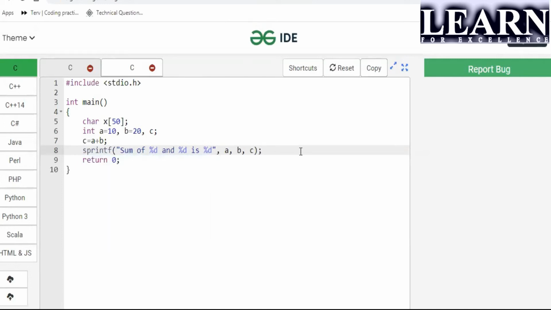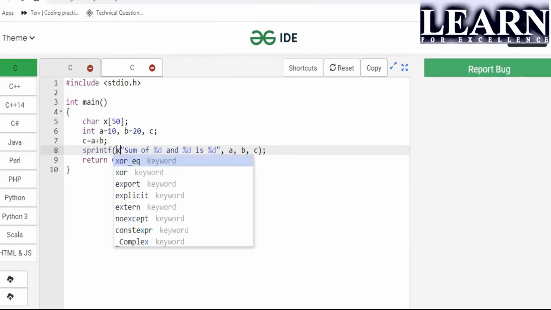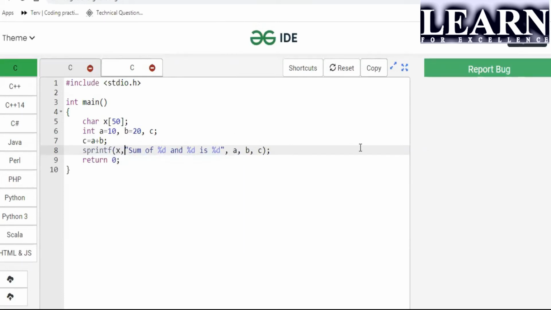Then where is it going to print? It will format it into a character array. So yes, of course, we have a character array here. I will take it as x here. Now what happens in this case? I can say that x has stored this answer, whatever was there in the printf. Whatever had to be printed to the console has been stored completely in x.